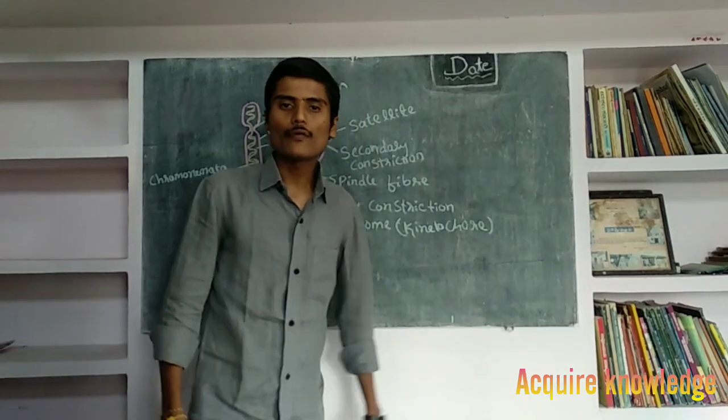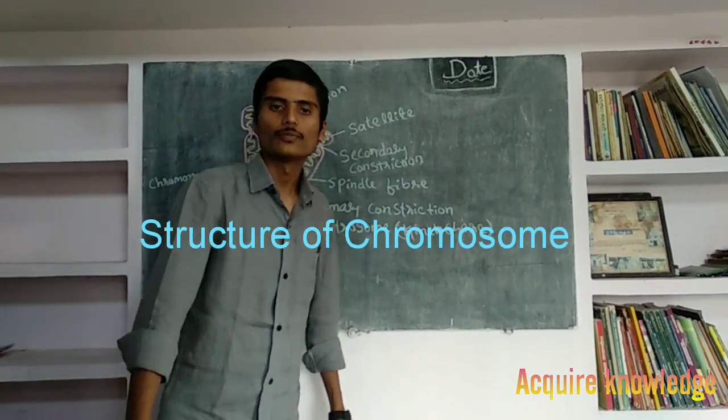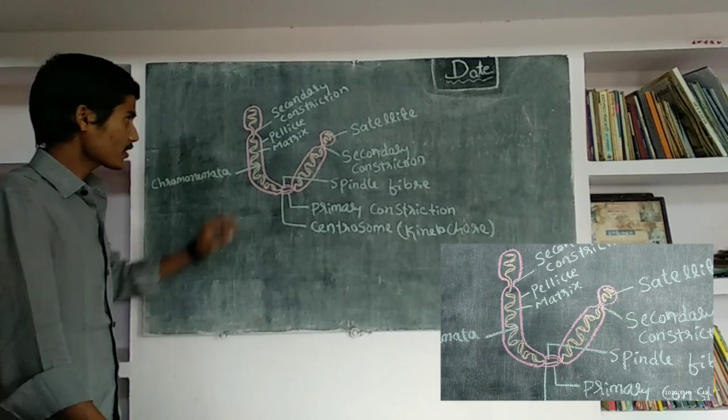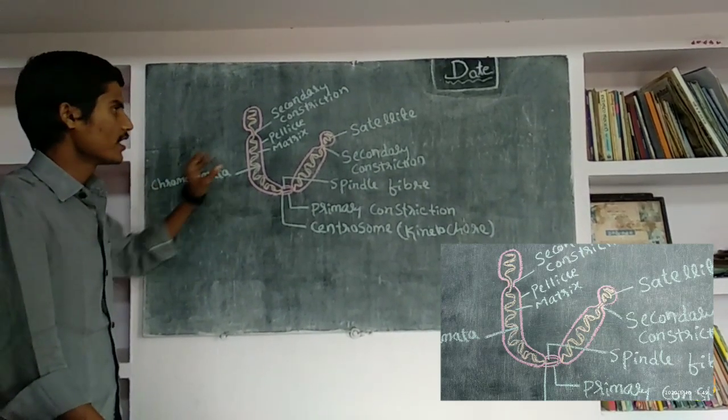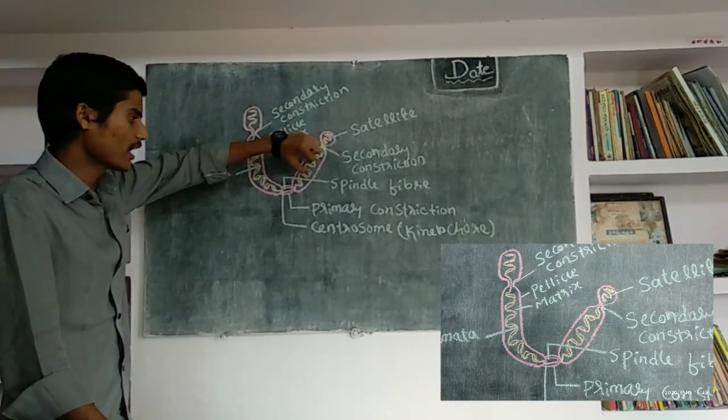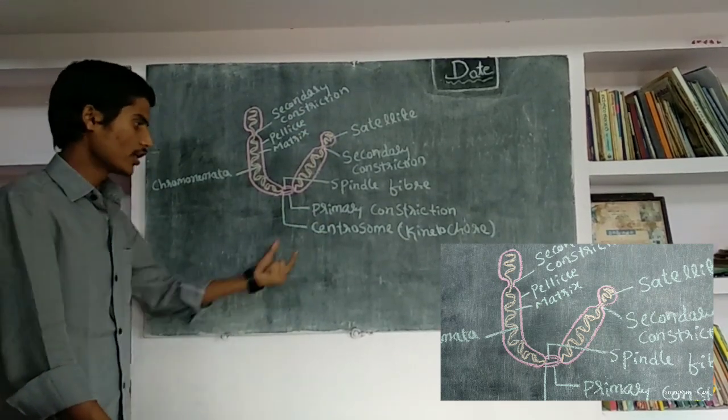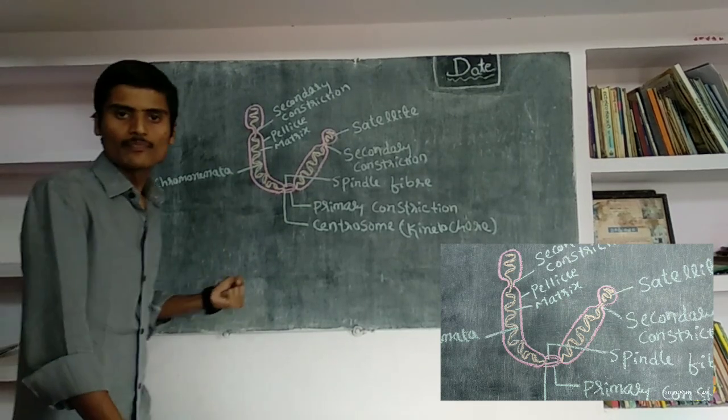Next, we will discuss the structure of the chromosome. This is the structure of the chromosome: secondary constriction, pellicle, matrix, chromonemata, satellite, secondary constriction, spindle fiber, primary constriction, centromere. These are all the parts of the chromosome.